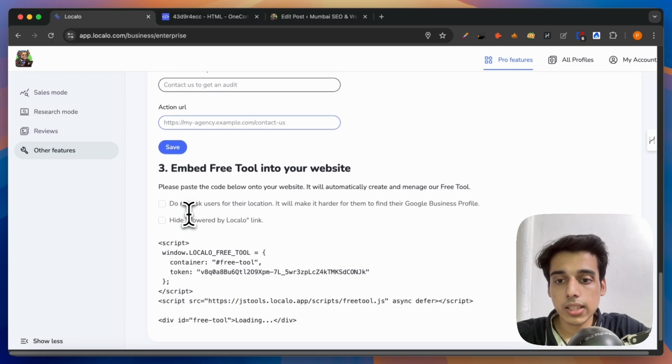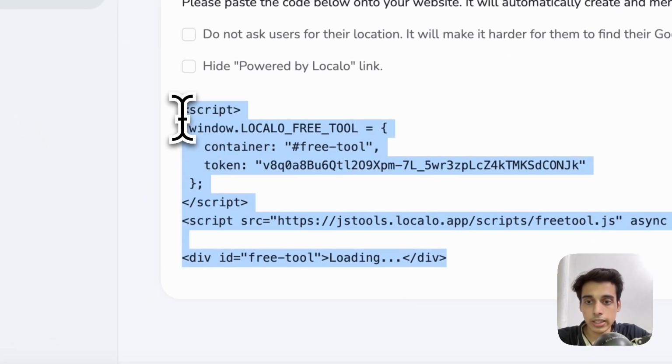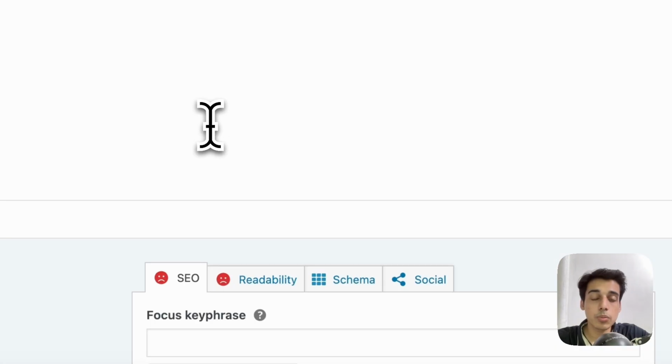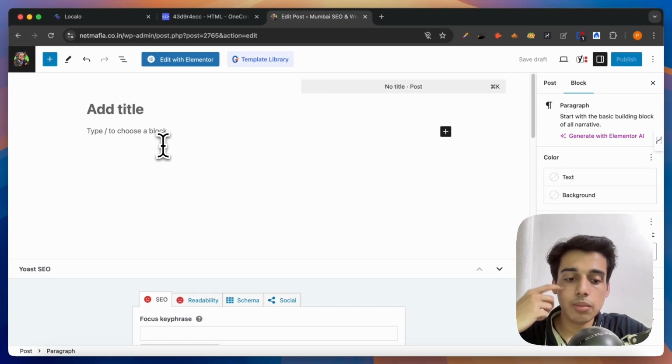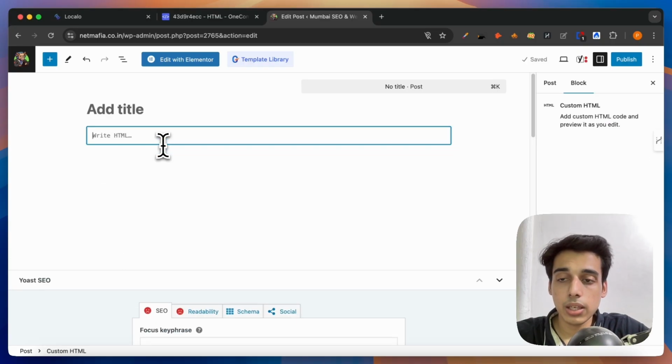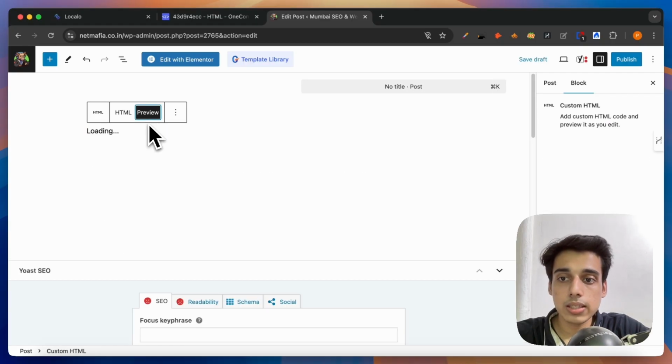Next, what I can do is I can embed this entire code. I need to copy this and I can paste it in my WordPress website. So just for an example, I am editing this post and I can just bring custom HTML. I can paste this code and preview this entire tool.